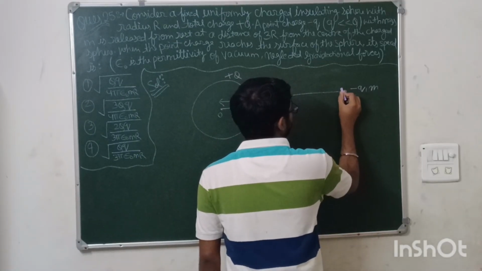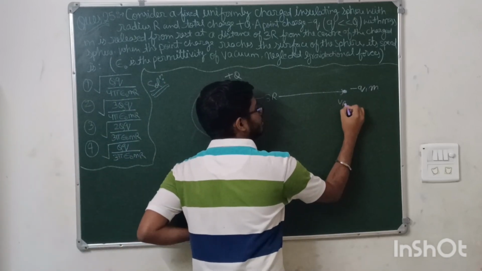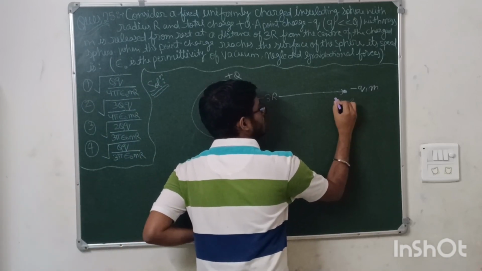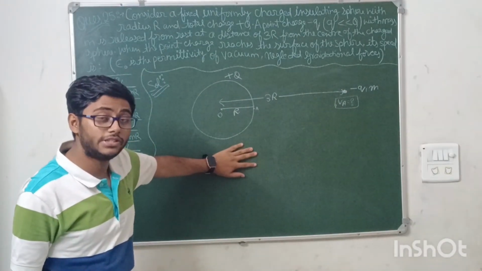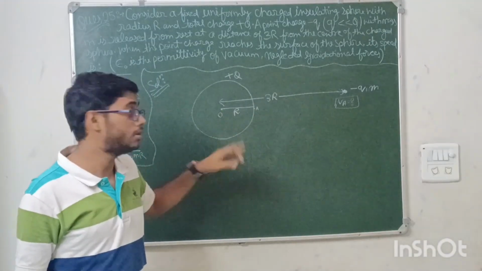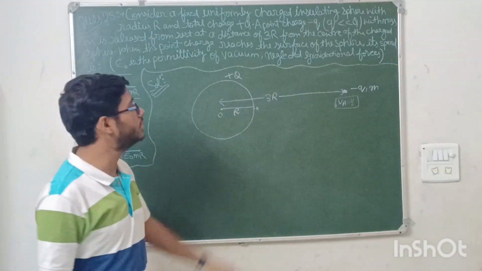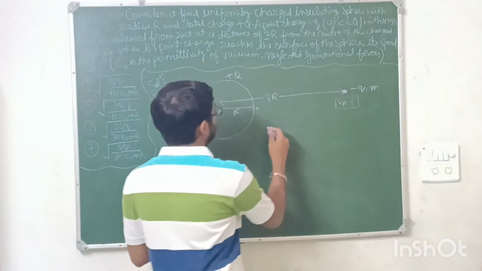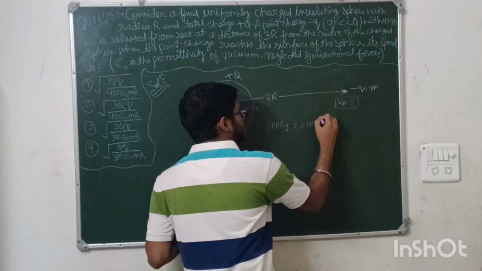We need to tell VA. Now just remember, in these types of questions where a fixed sphere is there and a charge is approaching towards it, you need to find the velocity. You just have to apply the conservation of mechanical energy, because energy is not lost here. So apply conservation of mechanical energy.